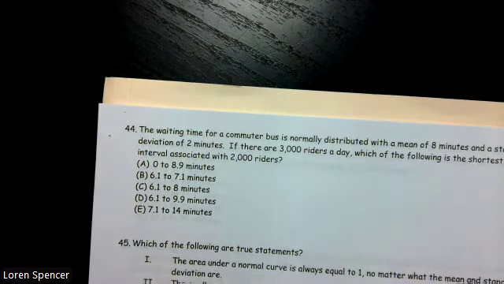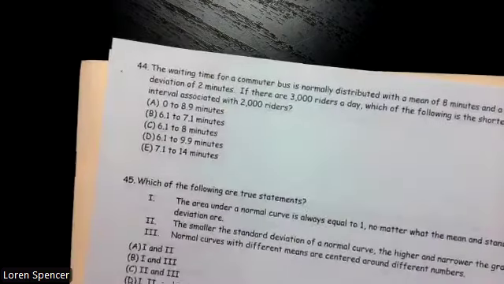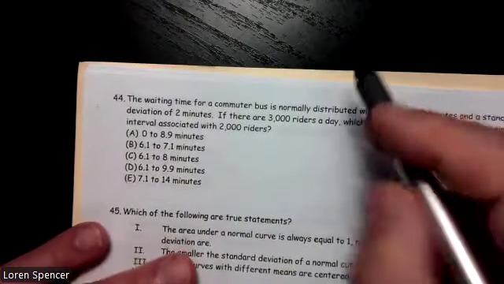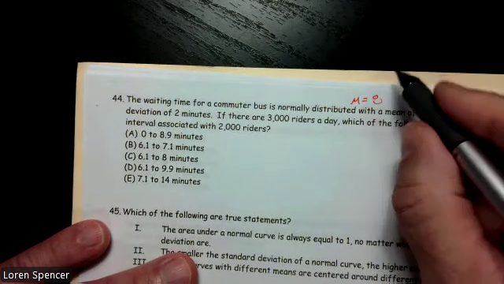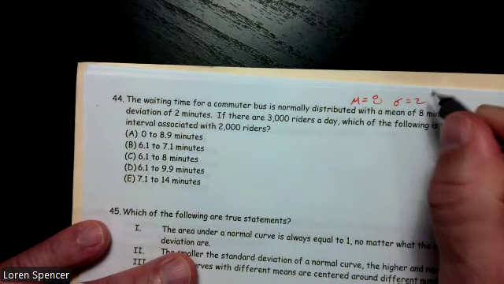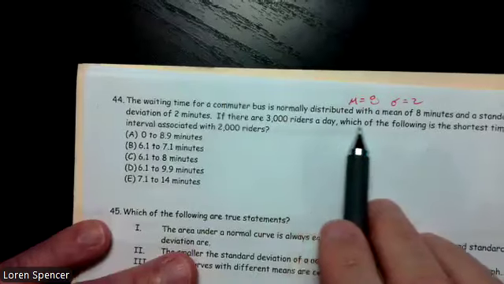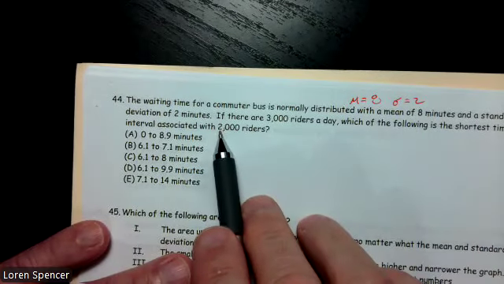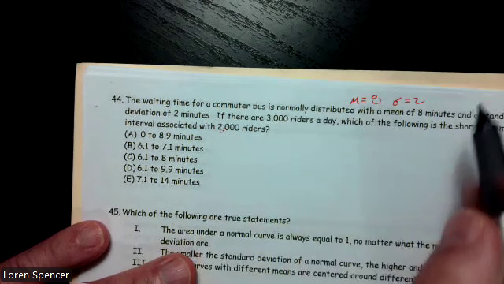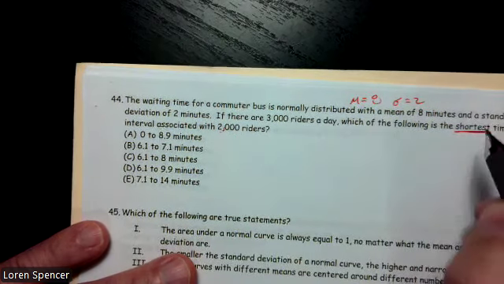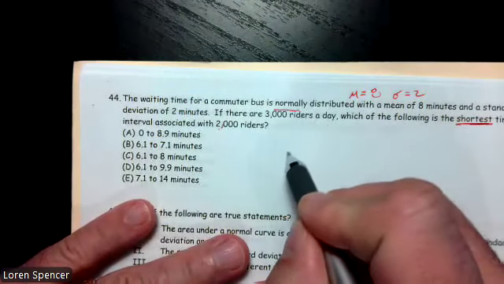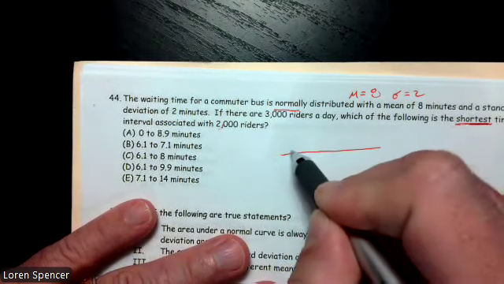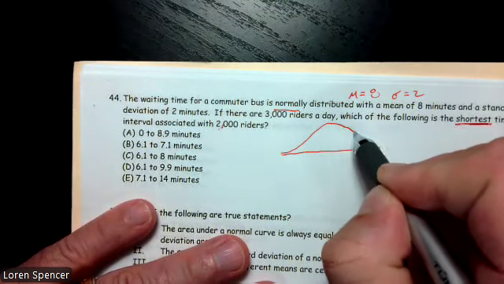All right, the waiting time for a commuter bus is normally distributed with a mean of 8 minutes. So we have a mean of 8 and a standard deviation of 2. If there are 3,000 riders a day, which of the following is the shortest interval with 2,000 riders? Okay, shortest interval. The shortest interval is always going to be centered about the mean, and they told us this was normally distributed. Well, that's true if it's normally distributed. In this case, it's normally distributed.